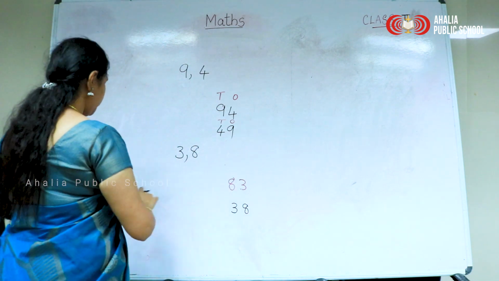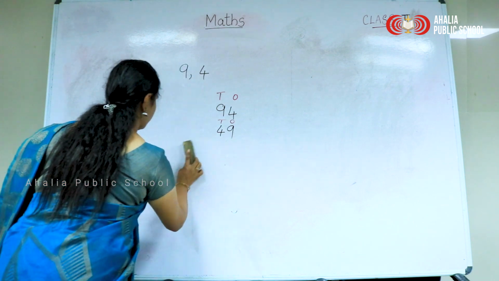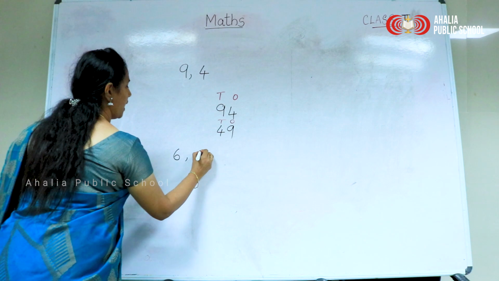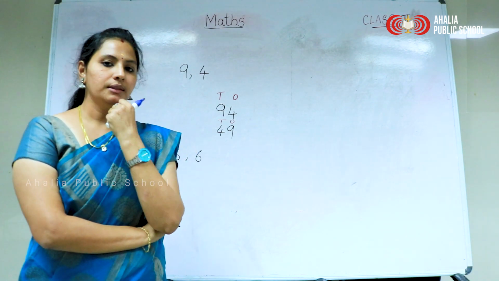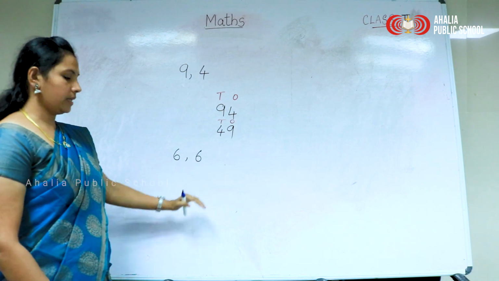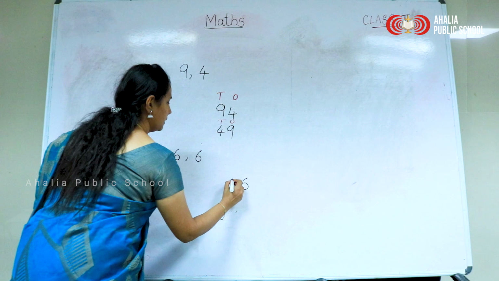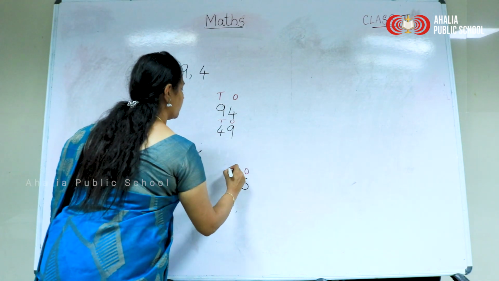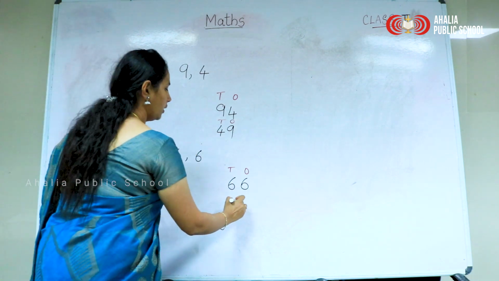Let me show one more example, children. If we are given 6 and 6, what will happen here? Think, 6, 6. This 6 in ones place and one more 6 in tens place. Again if we shuffle, what will we get?